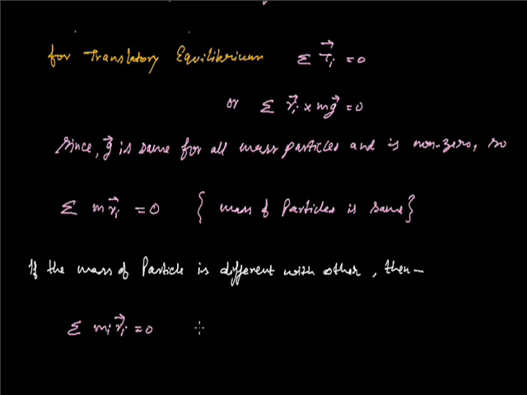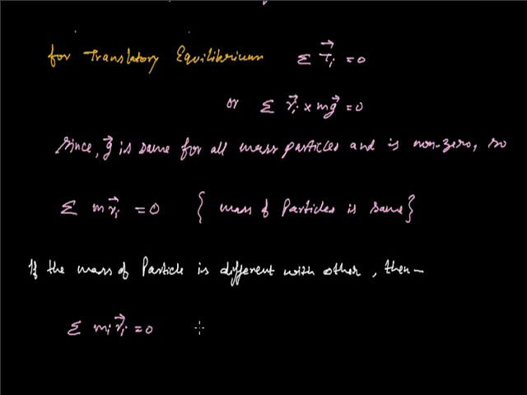But remember one thing: if the body is too big, then the gravitational force of attraction at different mass particles of that body is different. That means even if the constituents have the same mass, the value of g, the gravitational acceleration, is different at different positions on that body.